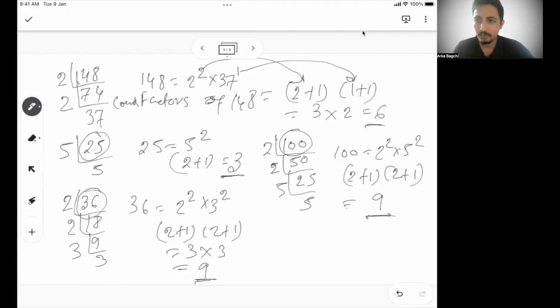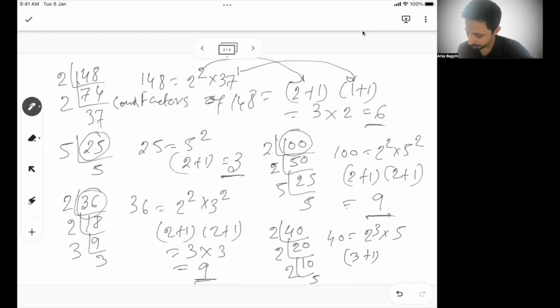Apart from the squares, you take any random number. Let's say 40. 40 is not a perfect square. With 40, if I divide by 2, you get 20, 10, 2, and 5. So 40 is 2 cubed into 5. The number of factors is (3 plus 1) into (1 plus 1). So that is 4 into 2, 8.